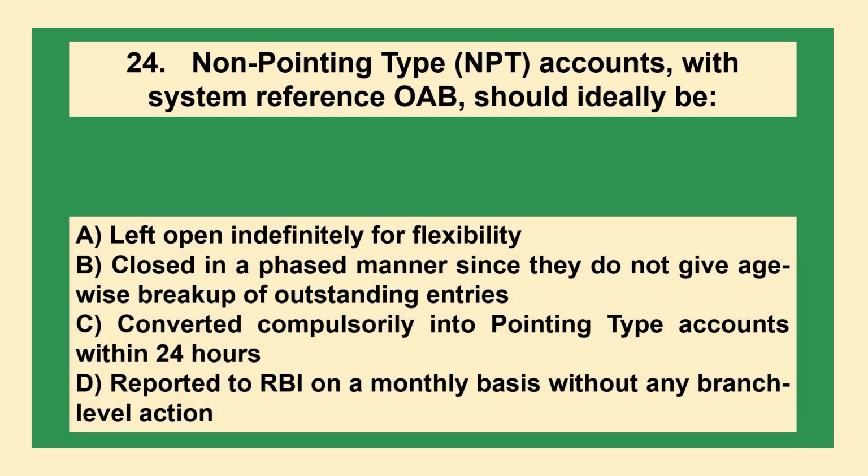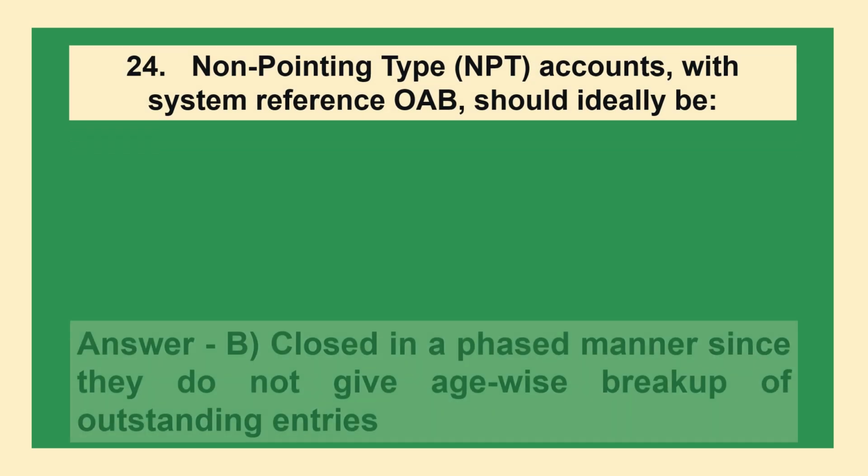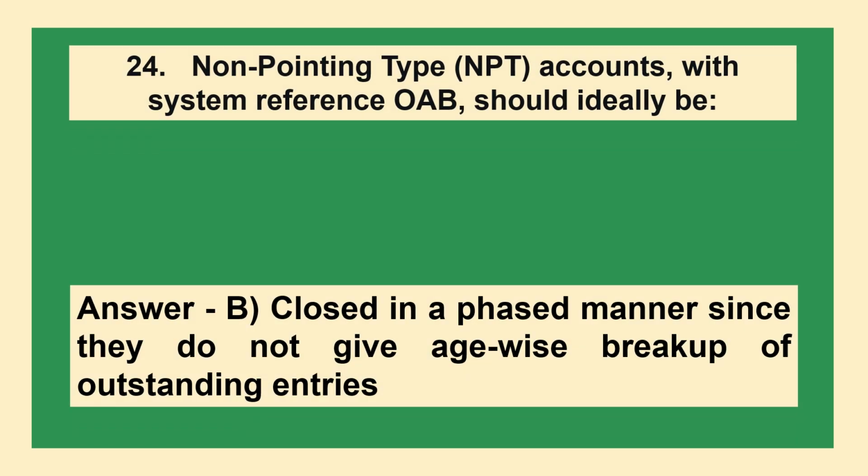Non-pointing type NPT accounts with system reference OAB should ideally be: option A, left open indefinitely for flexibility. Option B, closed in a phased manner since they do not give age-wise breakups of outstanding entries. Option C, converted compulsorily into pointing type accounts within 24 hours. Option D, reported to RBI on a monthly basis without any branch level action. The answer is option B, closed in a phased manner since they do not give age-wise breakup of outstanding entries.